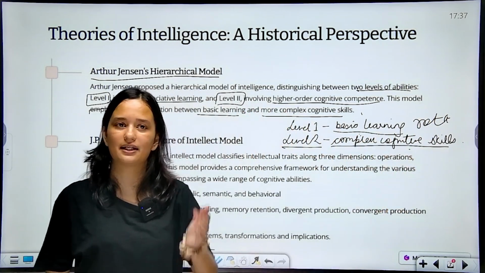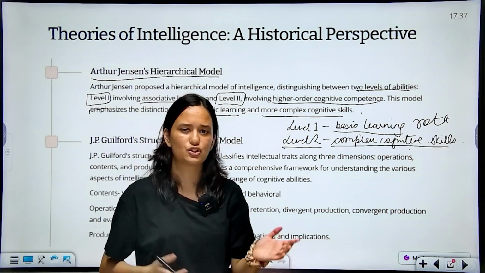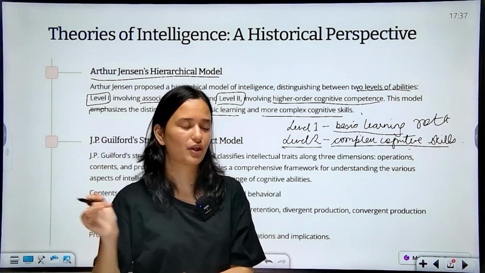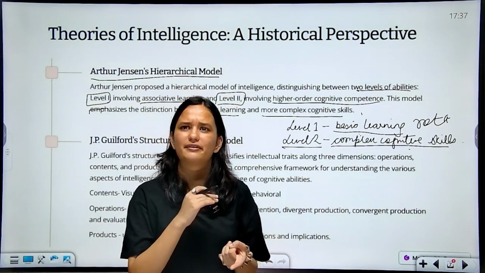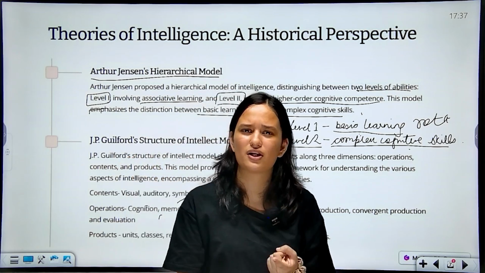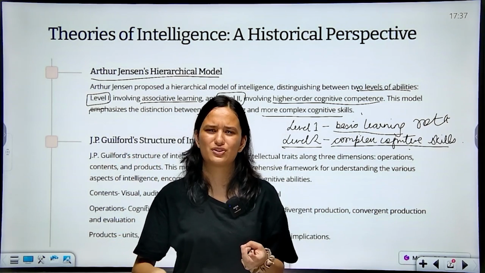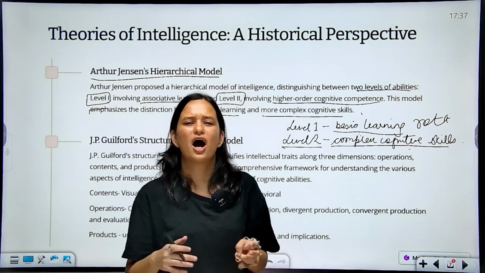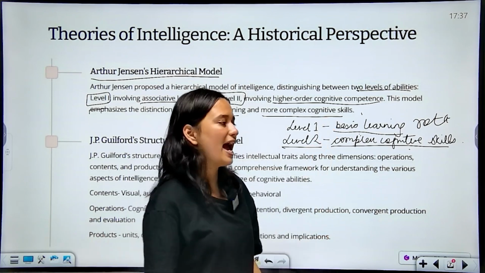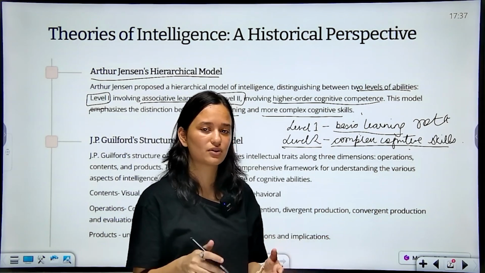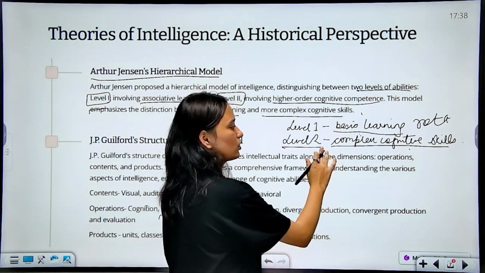Level 2 learning is that, for instance, you have an English language paper in which you have to write an essay. So there are certain common topics that you can study about. You can read about technology, you can read about environment, because the essay topics usually come from around those domains only. You can study the words that you can use to express your feeling better in a narrative composition. And then when the final examination comes, the topic is kind of related, but it's not exactly the same that you've studied. So here you will be using a complex cognitive skill.